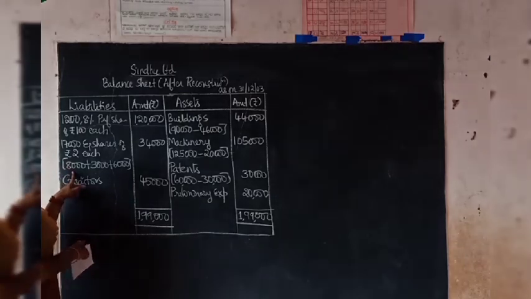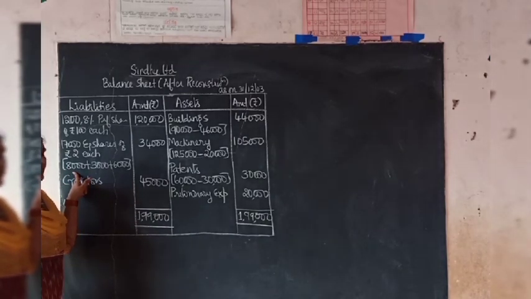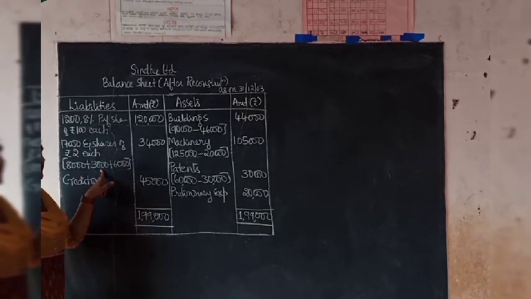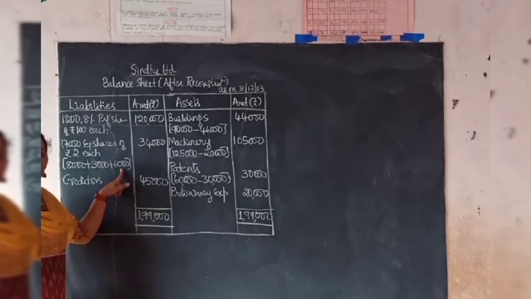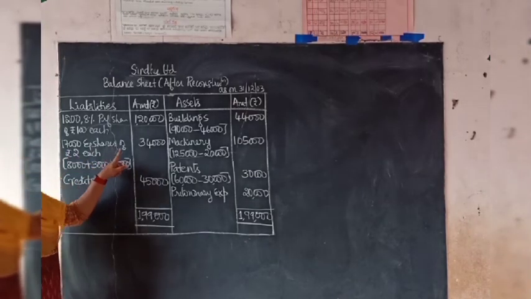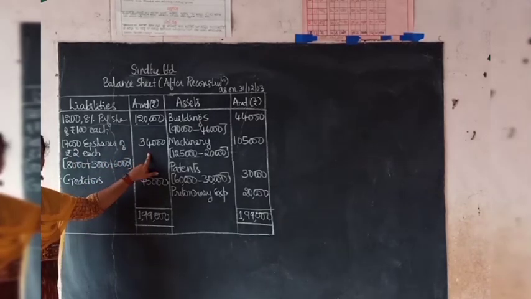So here 8,000 we have issued to the preference shareholders in exchange for the old preference shares. Then 3,000 is with regard to the arrears of preference dividend, and this 6,000 is the exchange for the old equity shares. So altogether we get 17,000 equity shares of rupees 2 each, amounting to equity share capital of 34,000.